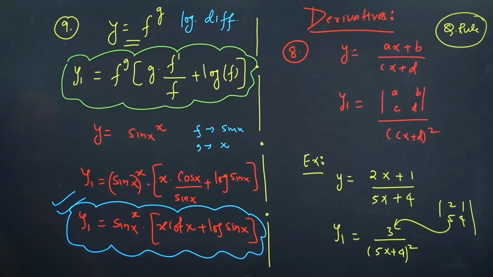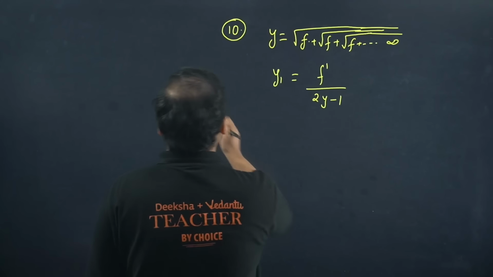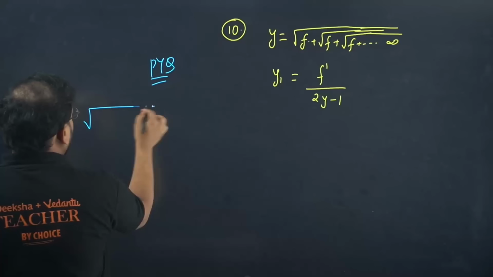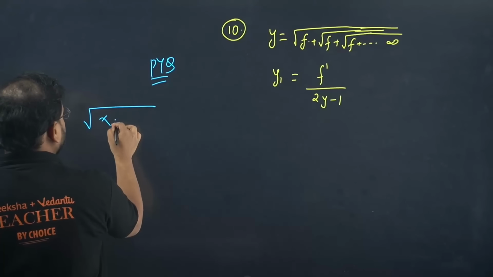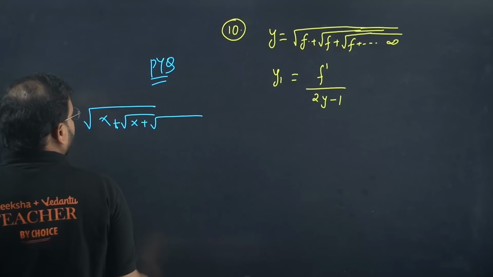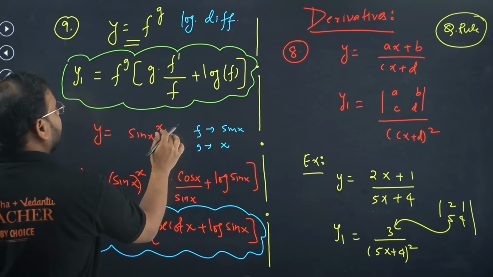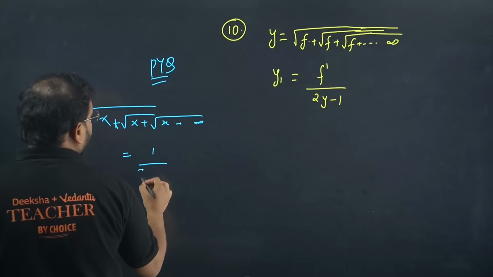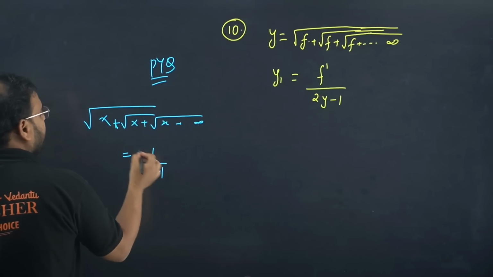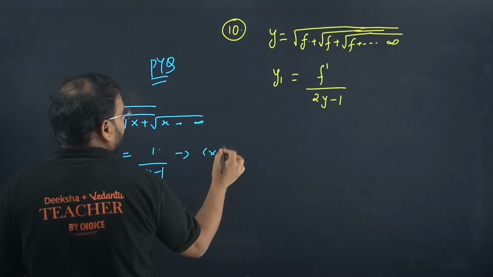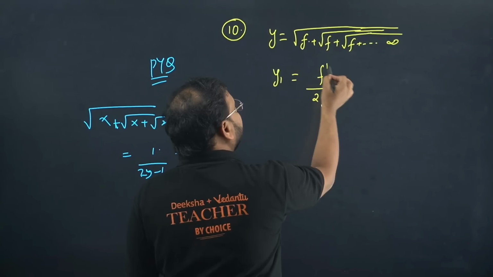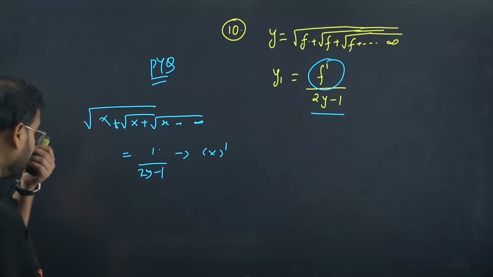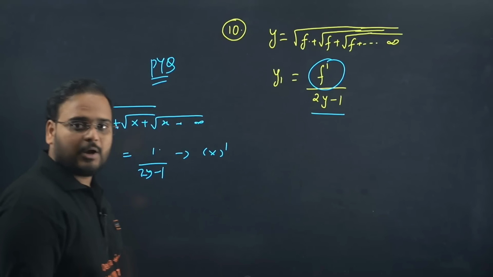Okay guys, so these are the 9 tricks that we have dealt with. Now this is a very, very important one. This is a PYQ for sure. Remember this question: root of x plus root of x plus and so on, up to an infinite number of terms. What is the answer we wrote? 1 upon 2y minus 1. So where is 1 coming from? 1 is nothing but the derivative of x. So if you have the function f, differentiate f and divide by 2y minus 1. This remains as it is. So the answer is f dash upon 2y minus 1. I hope this is clear.